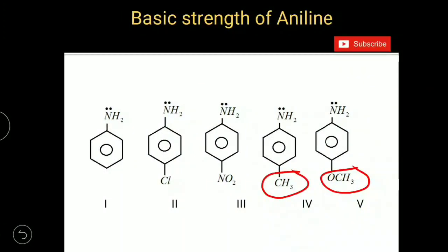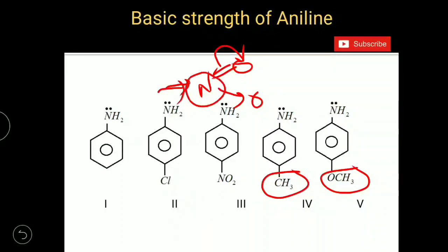NO2 group has a double bond between nitrogen atom and oxygen. Because of this, it withdraws the electrons from benzene as per resonance effect. Not only that, even as per inductive effect also, it withdraws the electrons as nitrogen is highly electronegative atom. So NO2 group is overall electron withdrawing group.